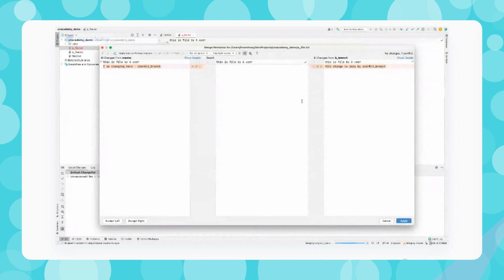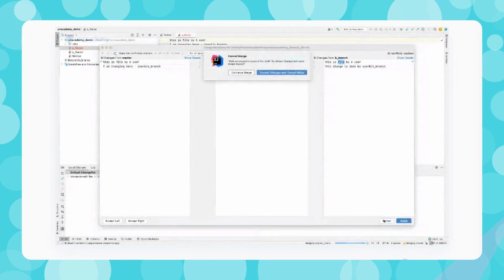Now it opened three panels for me. It is saying these changes are coming from master, and these changes are coming from branch B. As I explained earlier, this is line one, this is line one, and this line one is common. Now it's asking which change I want to take. I can say, okay, I want to take this change. Here I have an option: either I can discard this using this cross sign, or I can say I want this change on the third line. Now it's saying all the changes are good to go.